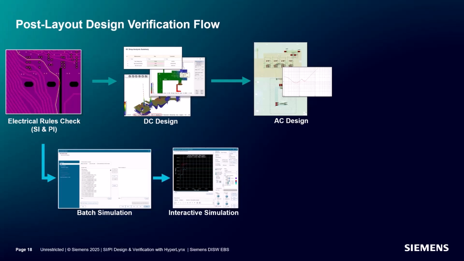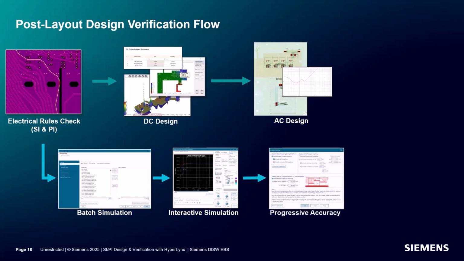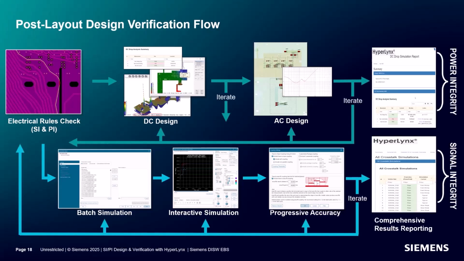With high-level verification of your board done, interactive simulation enables the user to take a deeper dive into problematic nets and diagnose issues. Progressive accuracy is the trade-off between accuracy and simulation time. As we achieve more real-world environments for testing, the time to simulate also increases. Starting off with a simpler simulation can reveal glaring issues in a fraction of the time. All of this culminates in comprehensive results reporting in a pass-fail style, and these reports can be used to make any necessary changes for your design.